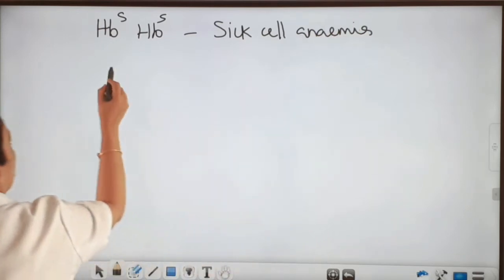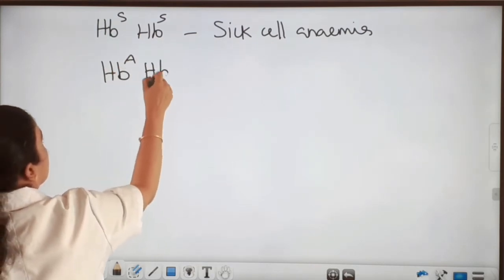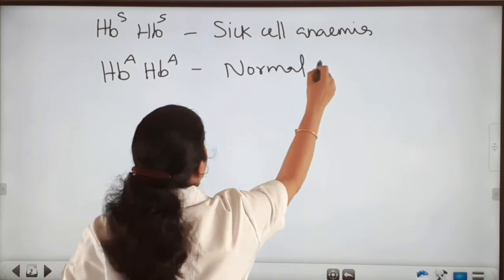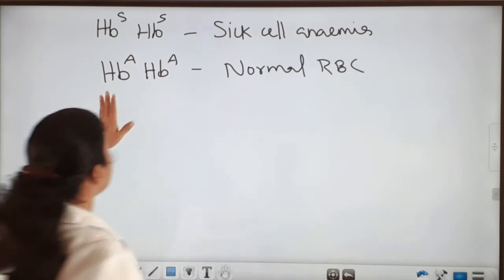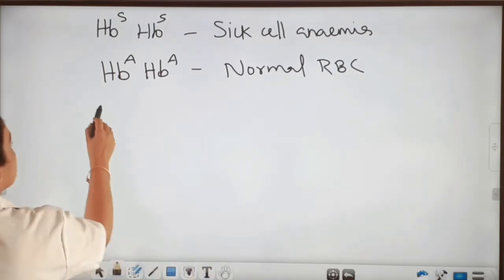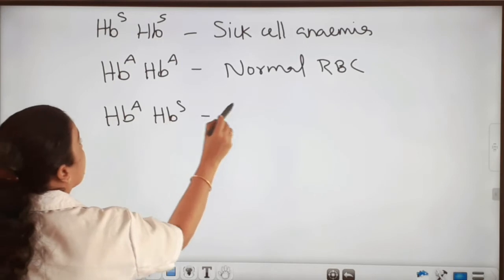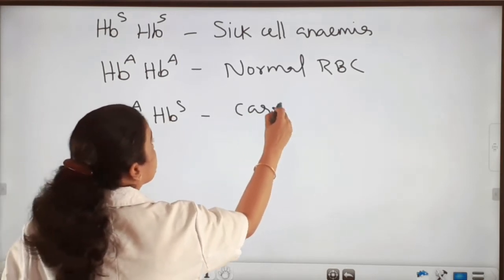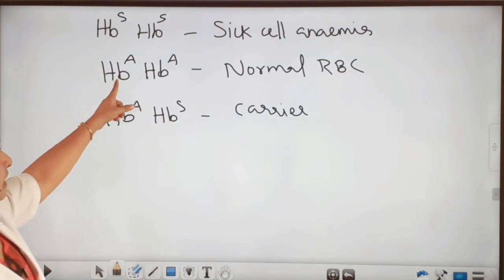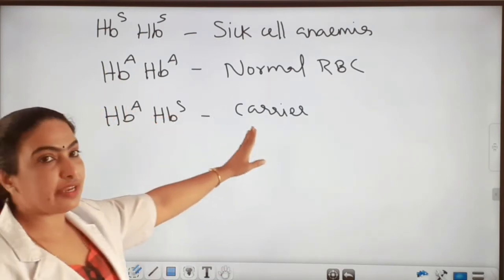Okay, so a normal person is having normal RBC. HbA is normal and HbS is the carrier. Is it clear? So HbA is normal and HbS is the carrier.